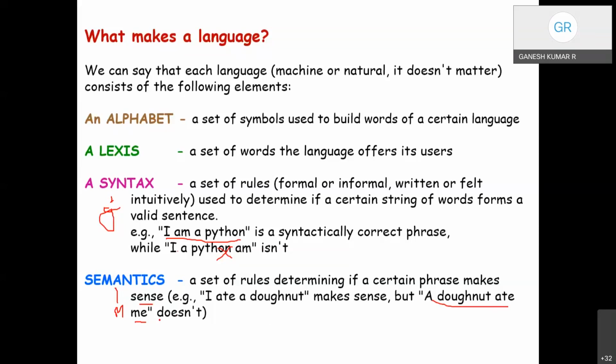So we need a language in which humans can write their programs and a language that computers may use to execute the program. Right? So a language, irrespective of whether it is a machine or natural language, should have the four important components: alphabet, the symbols; lexis, words; syntax, which describes the grammar; and semantics, making sense, which represents the meaning.